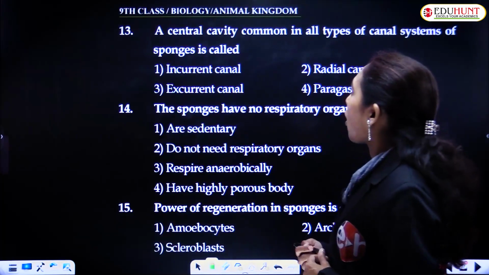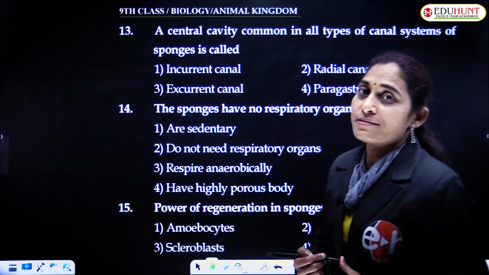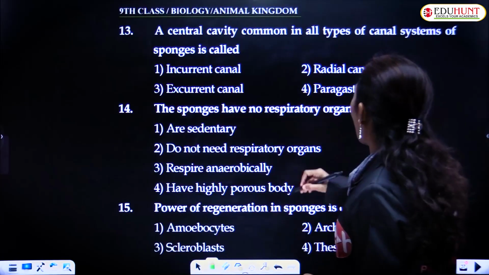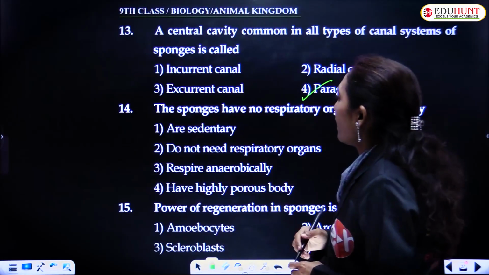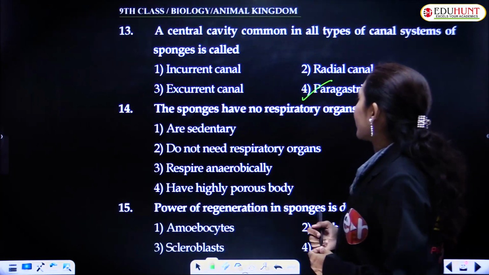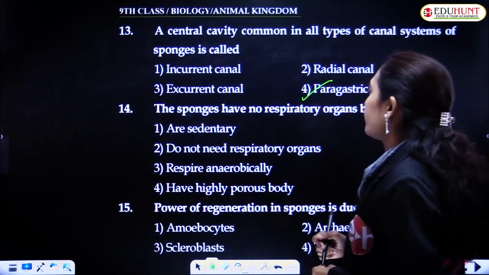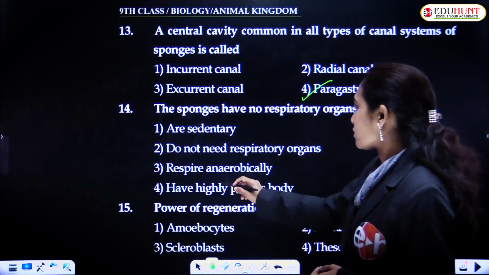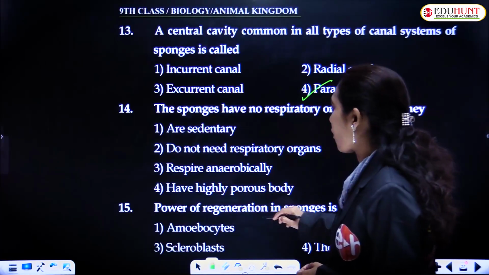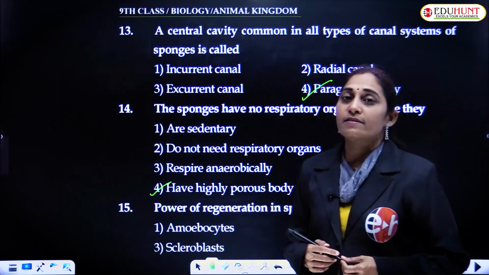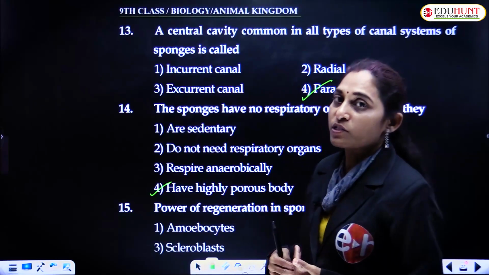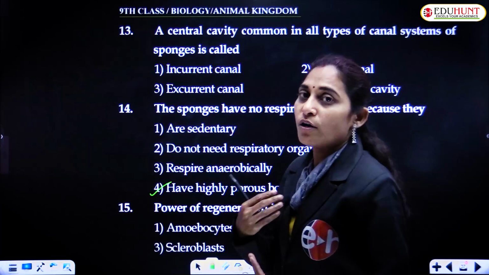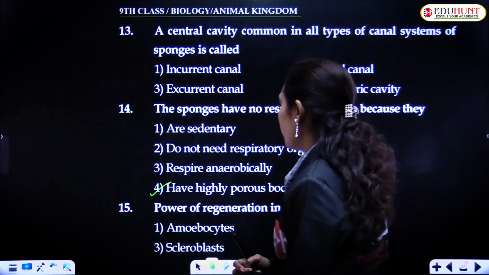The central cavity in all types of canal system of sponges is called the paragastric cavity. The sponges have no respiratory organs because they are sedentary and have a highly porous body. The porous body facilitates respiration. Through the surface of the body, there are many pores which facilitate the exchange of gases from the surrounding water.